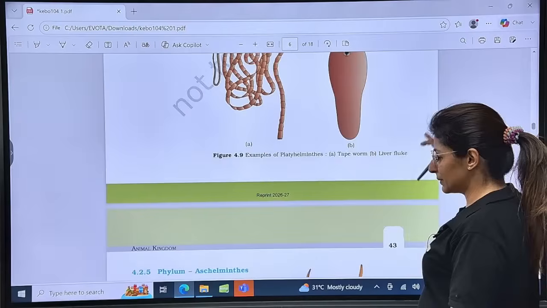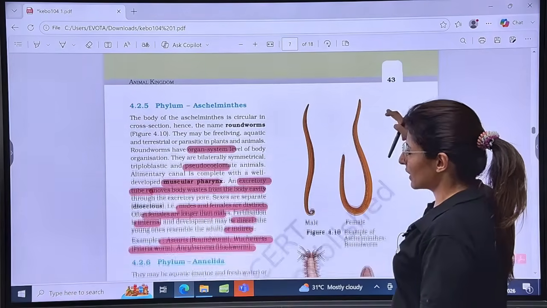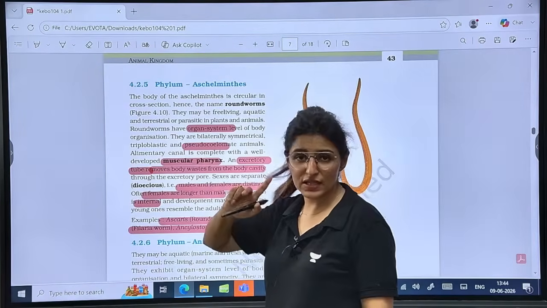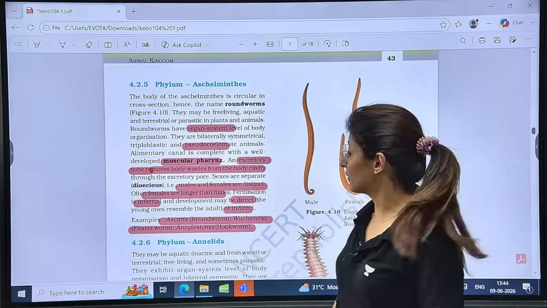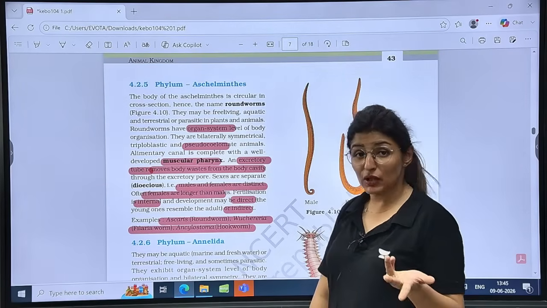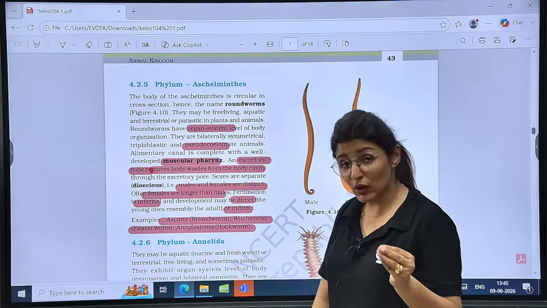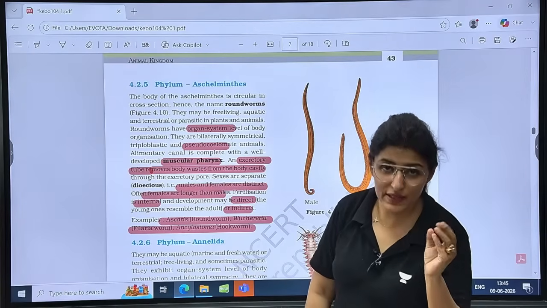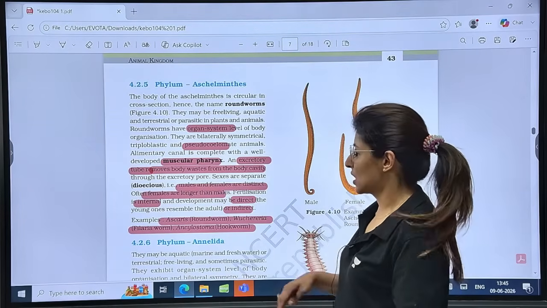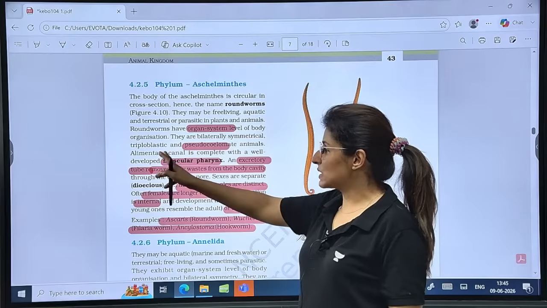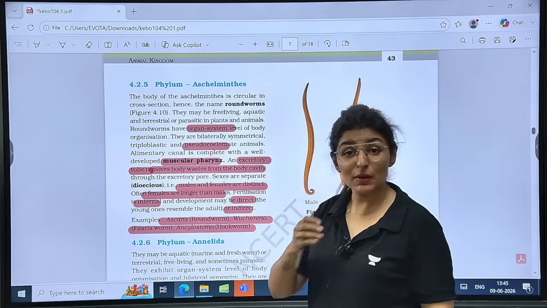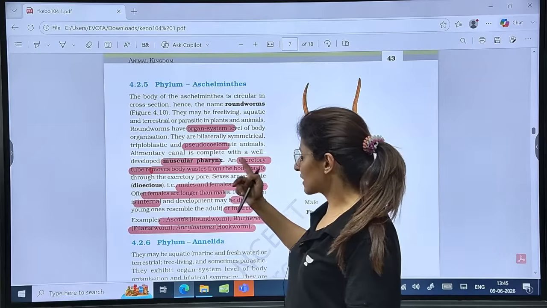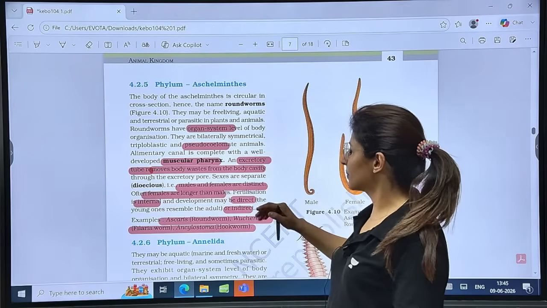Are these clear? Then talking about Aschelminthes, circular in cross section, roundworms, that is why we call them. Organ system level, pseudocoelomate, because mesoderm lines the body cavity only on one side, or you can say scattered pouches. So, muscular pharynx. The alimentary canal is complete for the first time, and it has a developed muscular pharynx. Excretory tube removes the body waste.